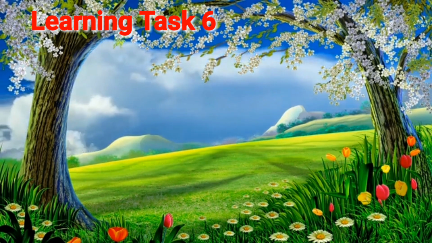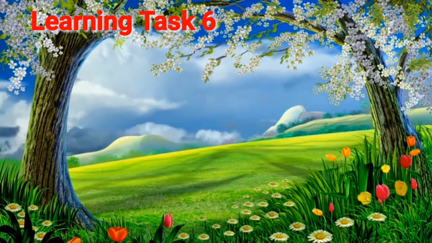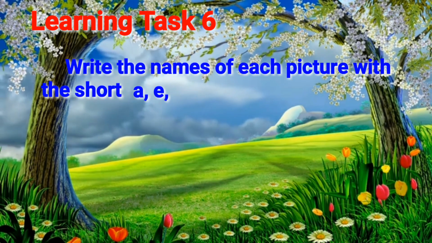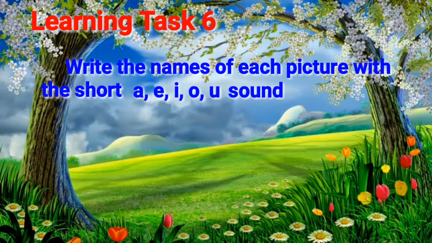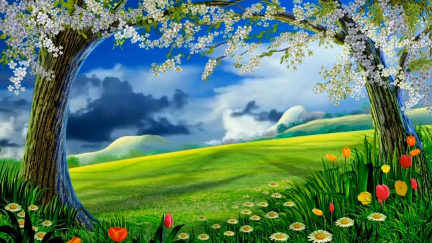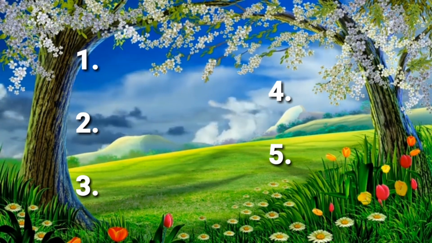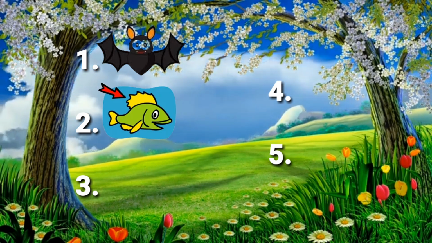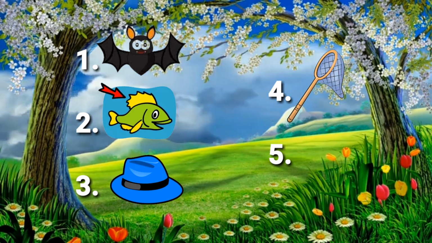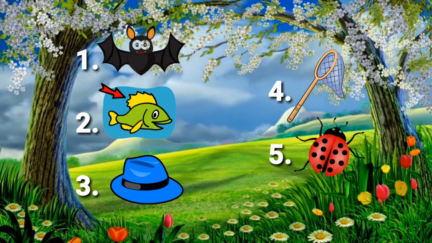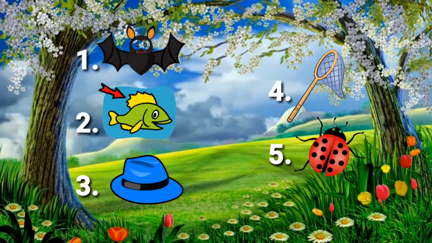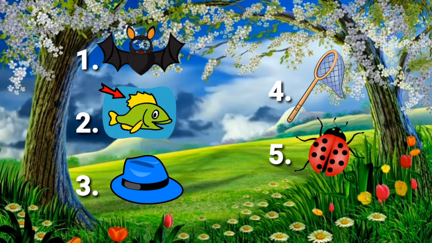Learning test number 6. Write the names of each picture with the short A, E, I, O, and U sounds. Write your answers in your notebook. Look at the pictures. Number 1, 2, 3, 4, and the last one. Let's start answering. What are you going to do? You are going to name each picture with short vowel sounds.